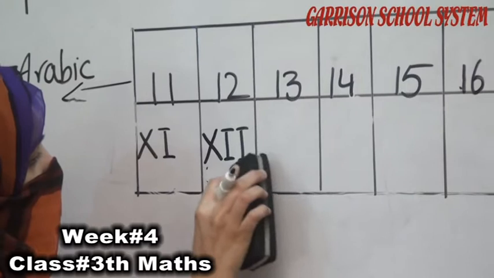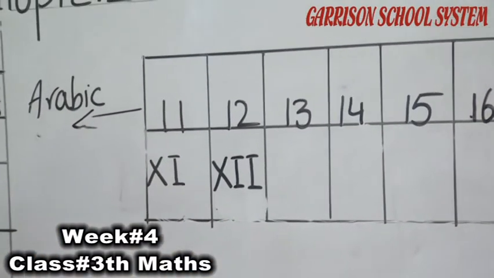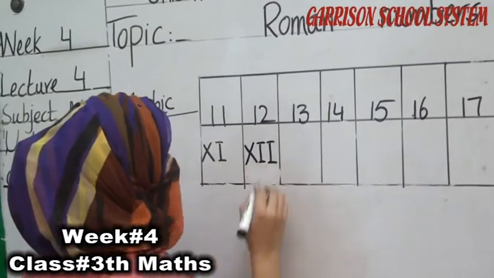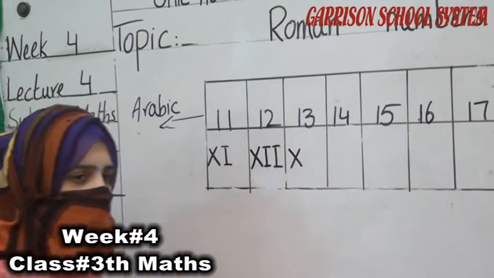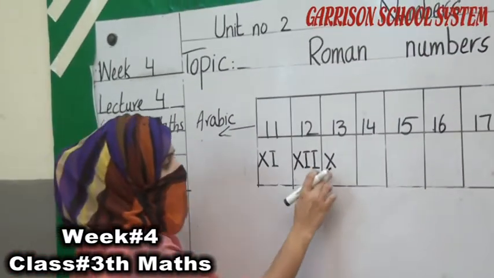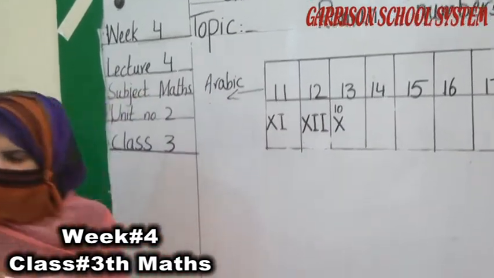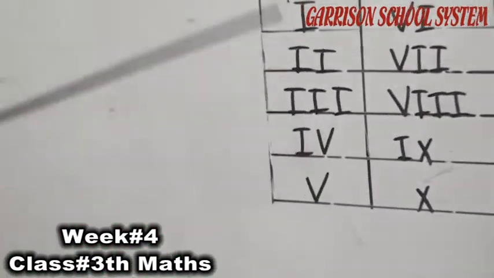Understand, students? Now move to the number 13. First we have to write X, which is representing the number 10. Now look at this Roman chart. Which symbols are written here for the number 3?